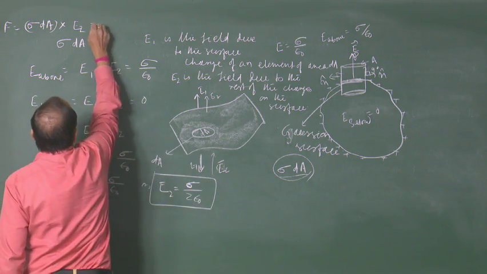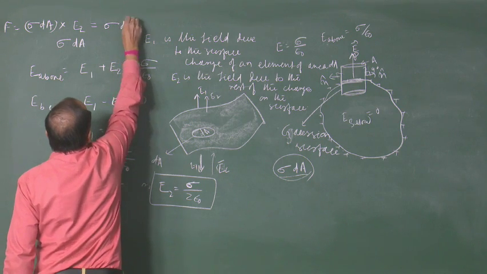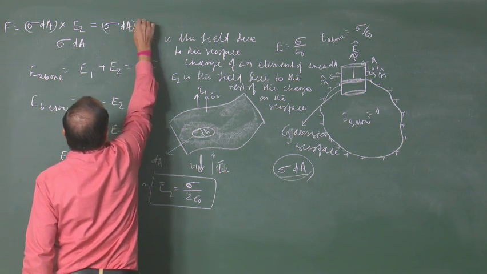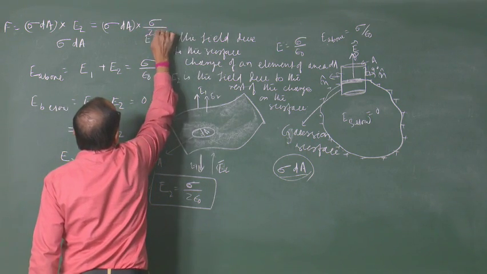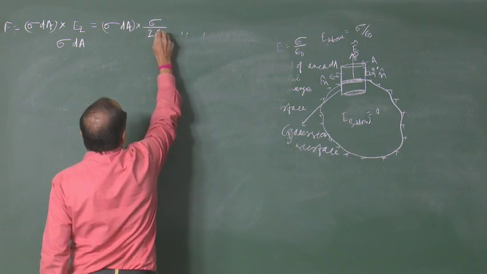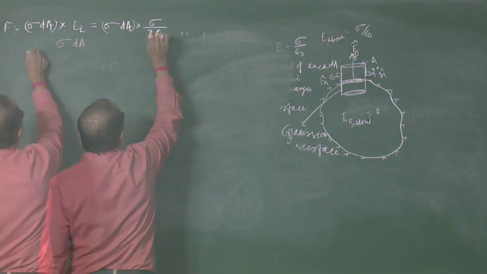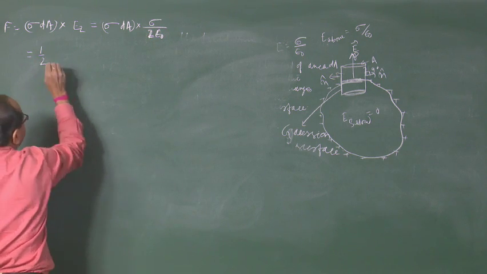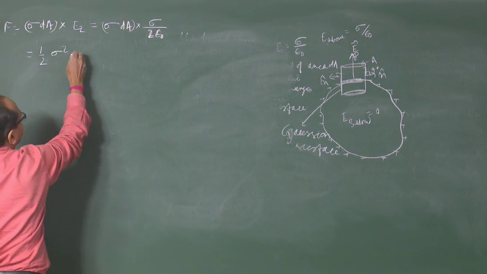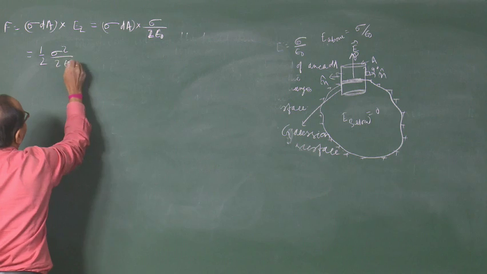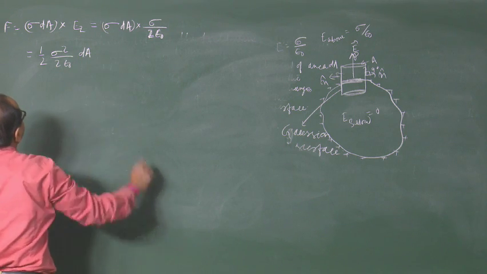So, that is equal to sigma dA into sigma by 2 epsilon naught, which is half sigma square by epsilon naught into dA.